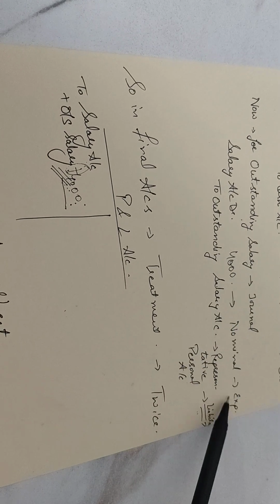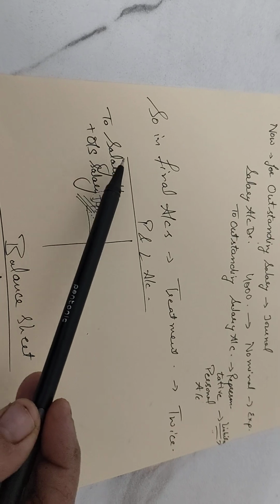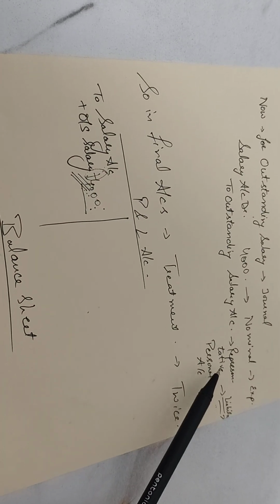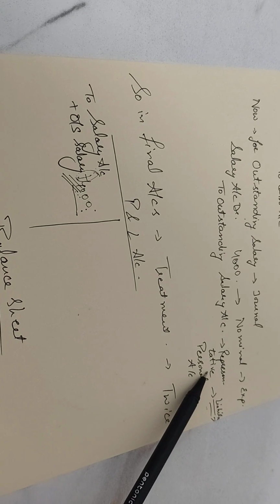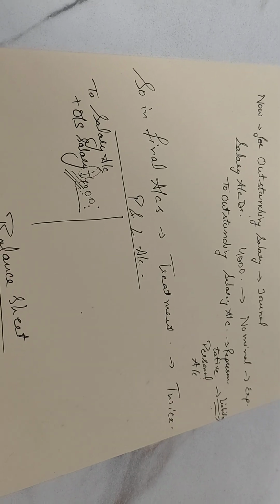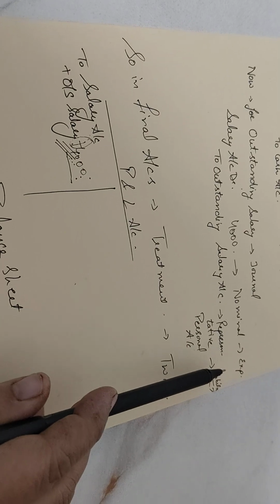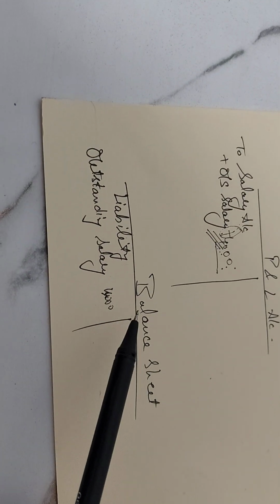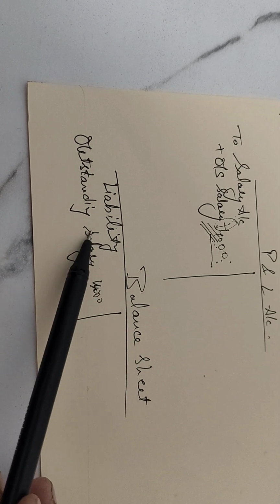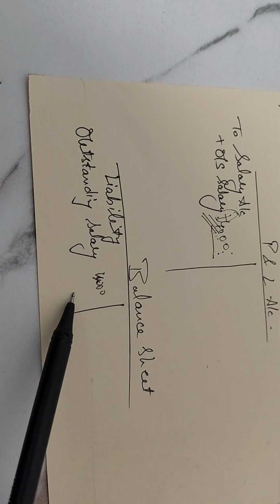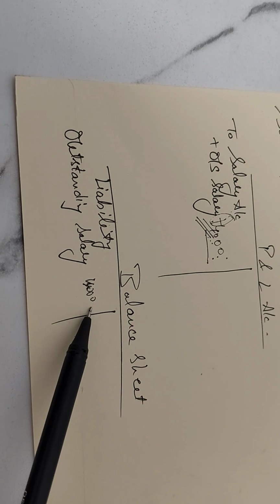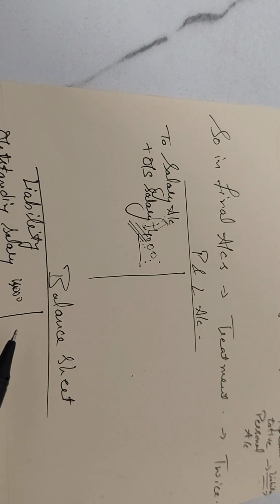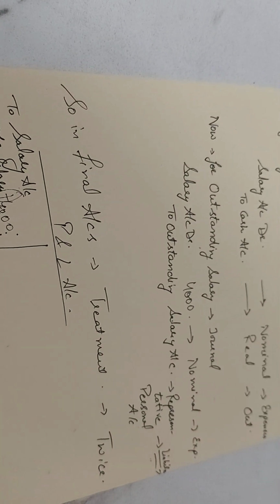Debit was your expense, so it was added to the expense, and second was your representative personal account, which shows that the amount is payable to someone outsider, which is the liability of the business. That's why it is shown in the balance sheet on the liability side as outstanding salary rupees 4,000. Thank you. This was the first one for the rectification of the errors.